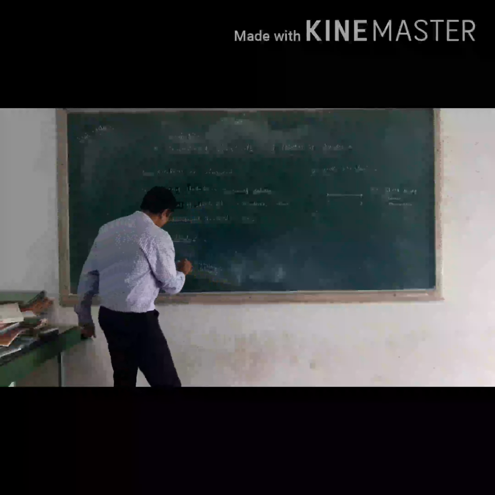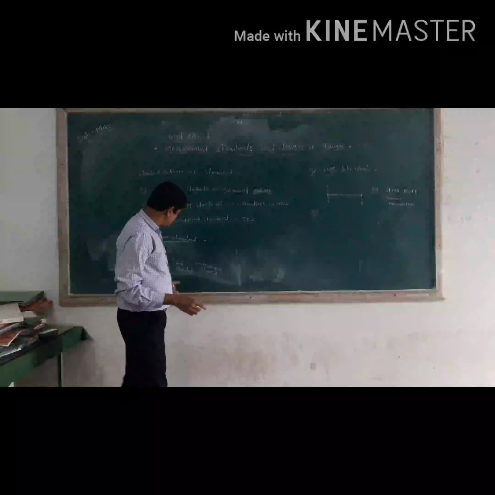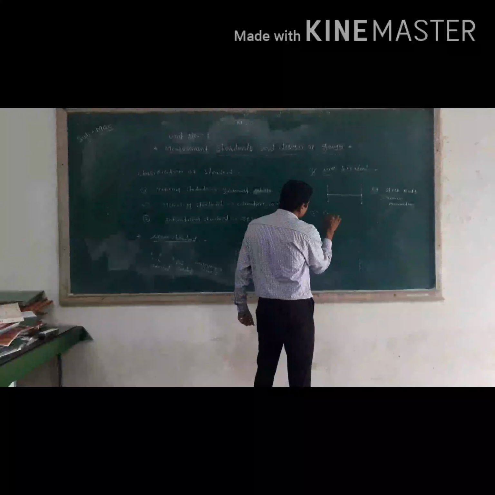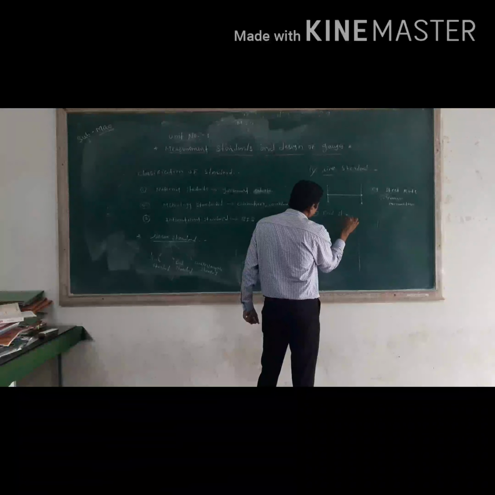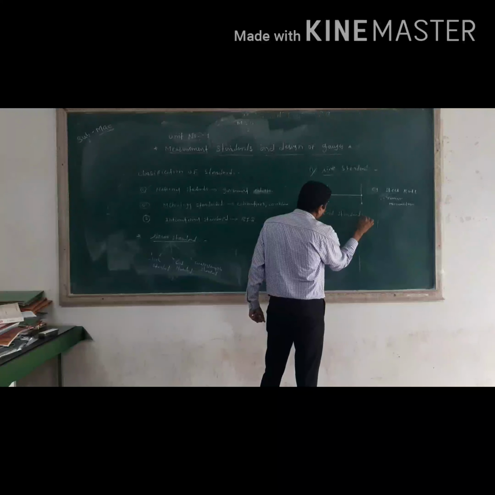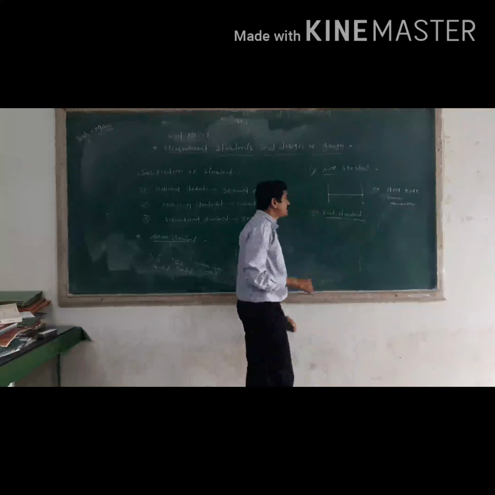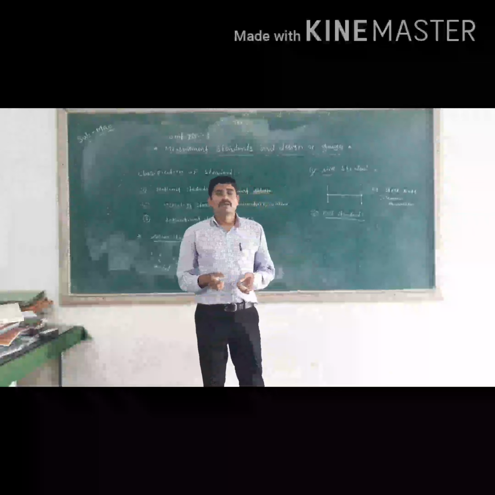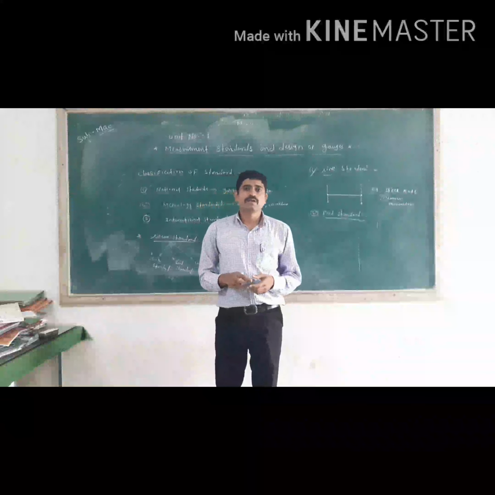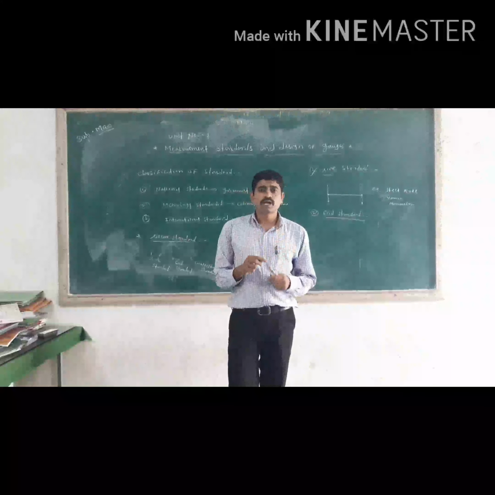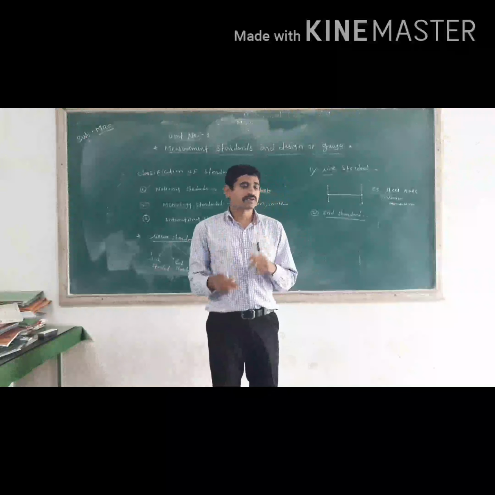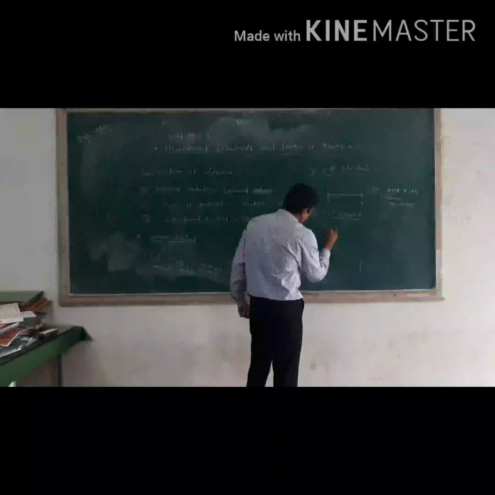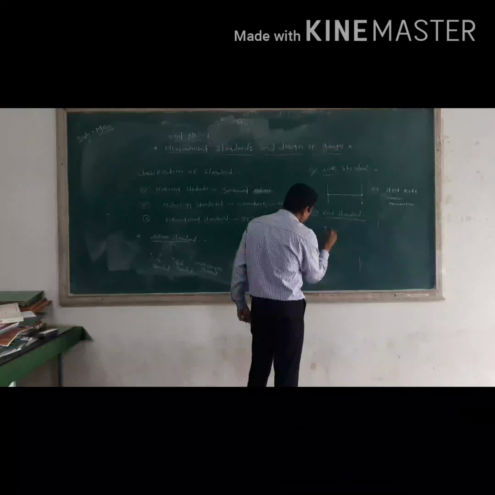Second, we'll see the end standard. You know the use of the end standard; again, we'll see the details. When the length being measured is expressed as a distance between two parallel surfaces, then it is referred to as an end standard. Here we have seen the line standard, now we'll see the end standard.